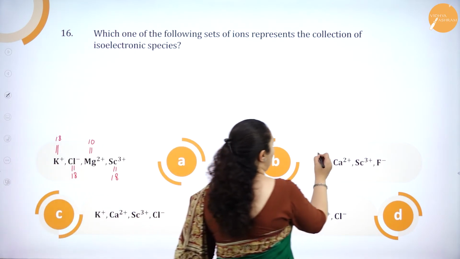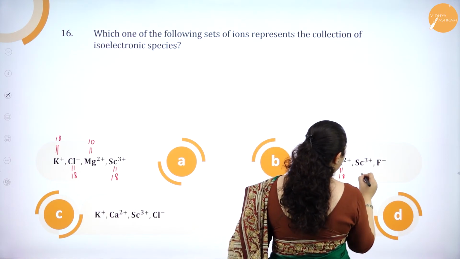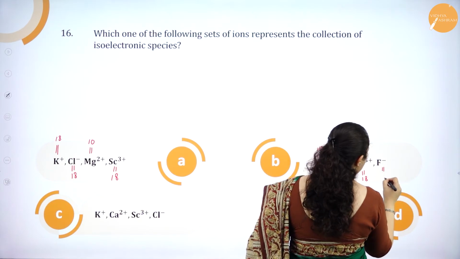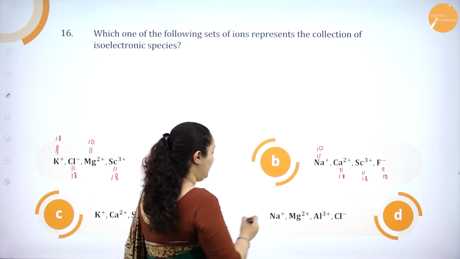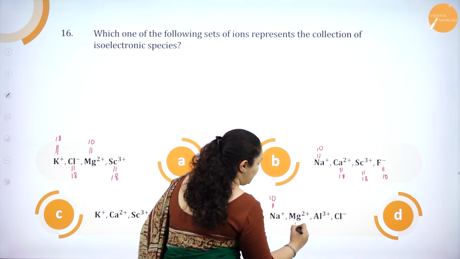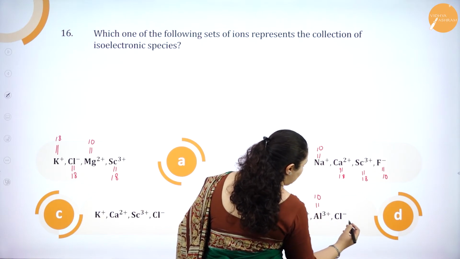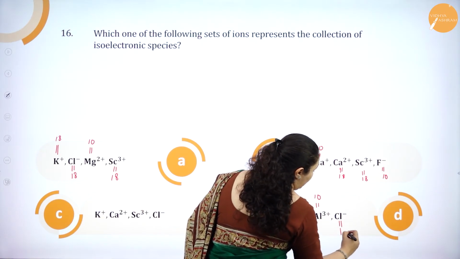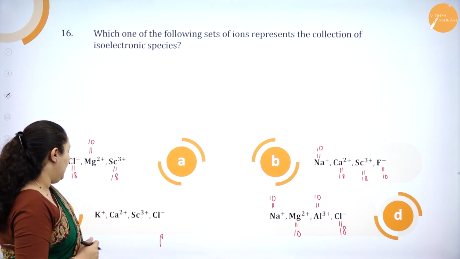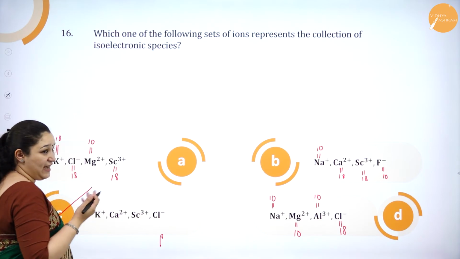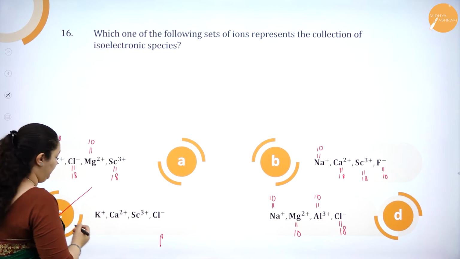Again here sodium 10 electrons, calcium 18 electrons, again scandium 18 electrons, and this one has got 10 electrons. Again they are not isoelectronic species. Here again sodium 10 electrons, magnesium 10 electrons, aluminum in +3 state 10 electrons, but then here chlorine, it has got 18 electrons, isn't it? Now we have only option C which has to be right because the other 3 options are wrong, but anyways we will do it and see.